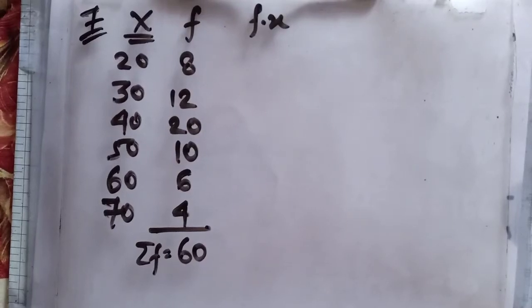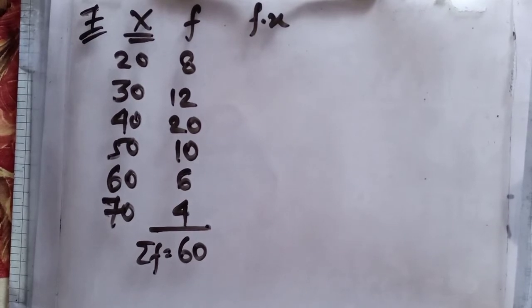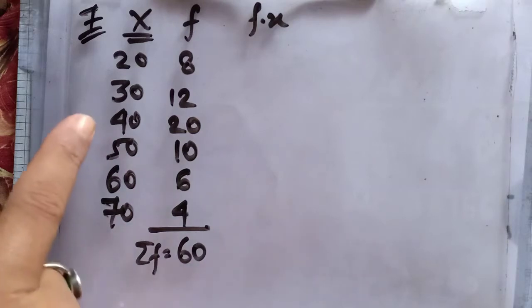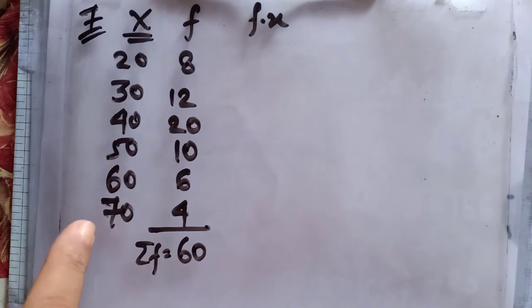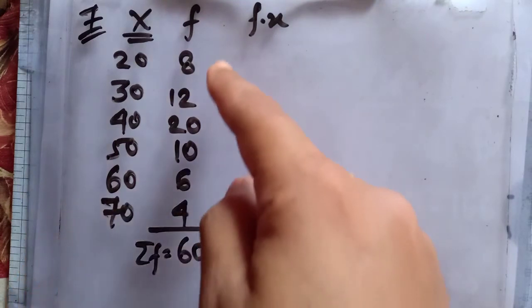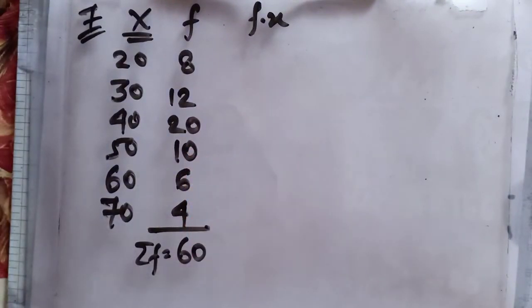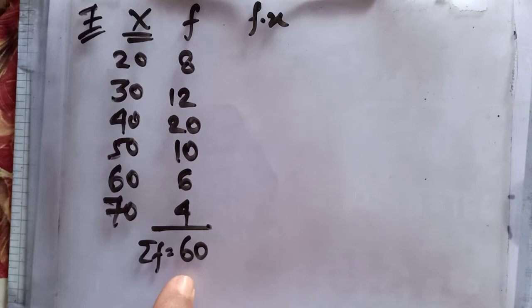Next we come to the sum of a discrete series, ungrouped data with frequency. So let us take sum number 7 from your exercise numericals. Now the values of x are given as 20, 30, 40, 50, 60 and 70. The frequencies are also given as 8, 12, 20, 10, 6 and 4 respectively. So the summation of the frequency is 60. The total number n equals 60, or summation f equals 60.